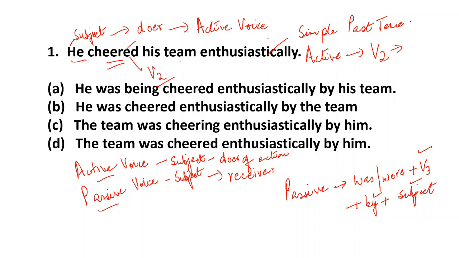So here he is the subject. Number one option, he was being cheered enthusiastically by his team. Is it correct? Or he was cheered enthusiastically. So what is the rule? The rule is passive voice, was or were plus V3. So definitely D is the answer. See, here was is there and V3 is there, plus enthusiastically, plus by is there, and him is the subject. The team was cheered enthusiastically by him.